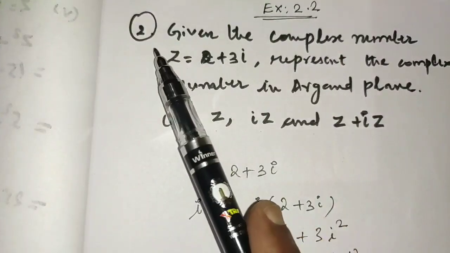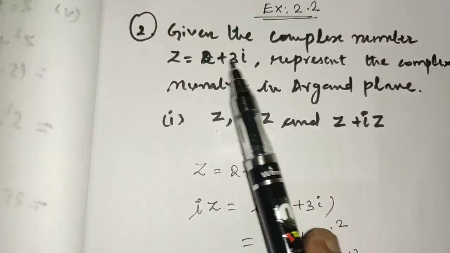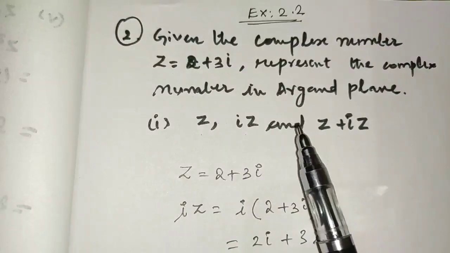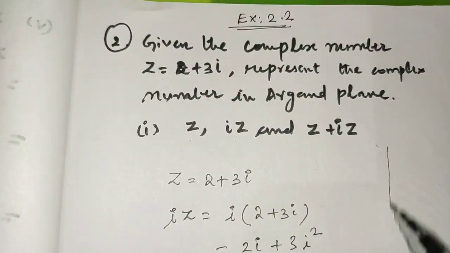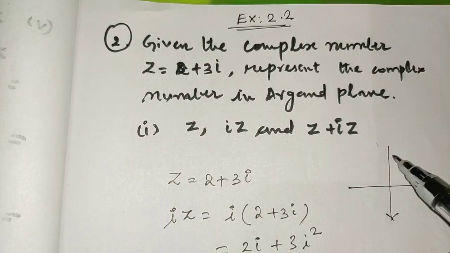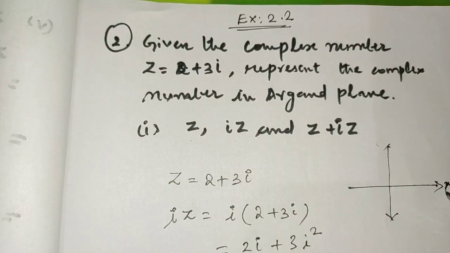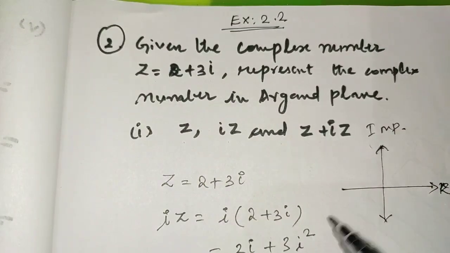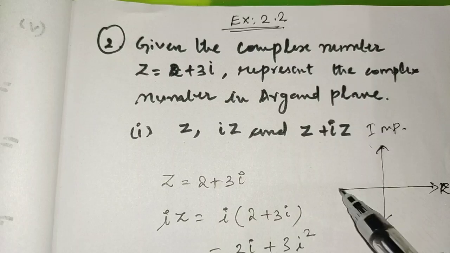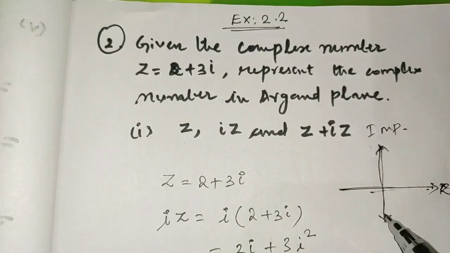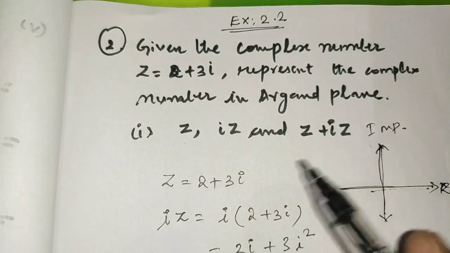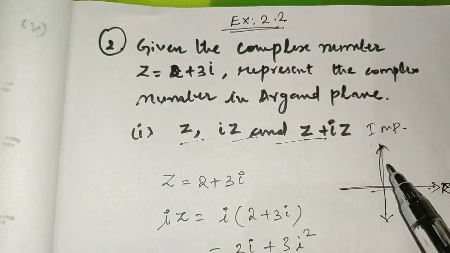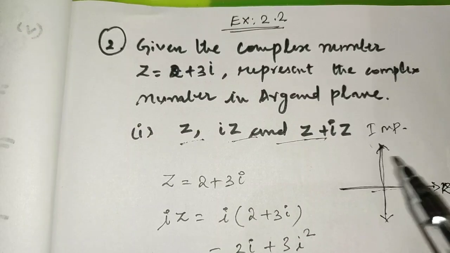Exercise 2.2 second sum. Given the complex number z equal to 2 plus 3i, represent the complex number in the Argand plane. The Argand plane means we have the x-axis, that x-axis should be taken as real part and then y-axis is taken as the imaginary part. So these axes are called the real axis and the imaginary axis. We have to represent these three complex numbers in this Argand plane. This is called the complex plane.